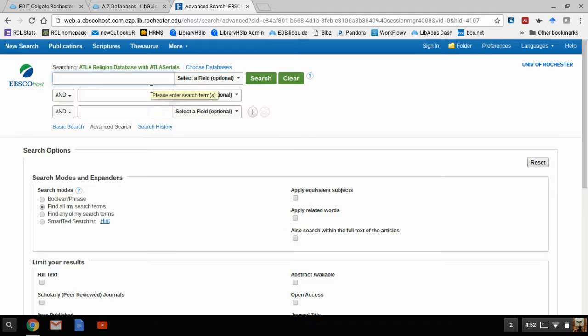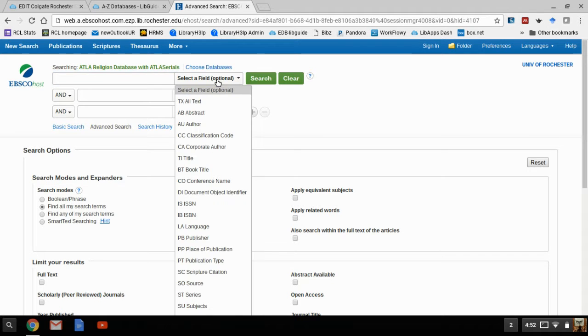So what ATLA Religion does, since it's designed for religious scholars, is it has a whole bunch of fields you can choose from. When you don't choose anything, it's like keyword, just like Google. You just throw words in and it'll try to figure it out. But it also has fields for an author you're interested in, or a title you already know. I find this database is really good for discovery, so I tend not to come looking for something in particular, except when I'm also interested in a scripture citation.